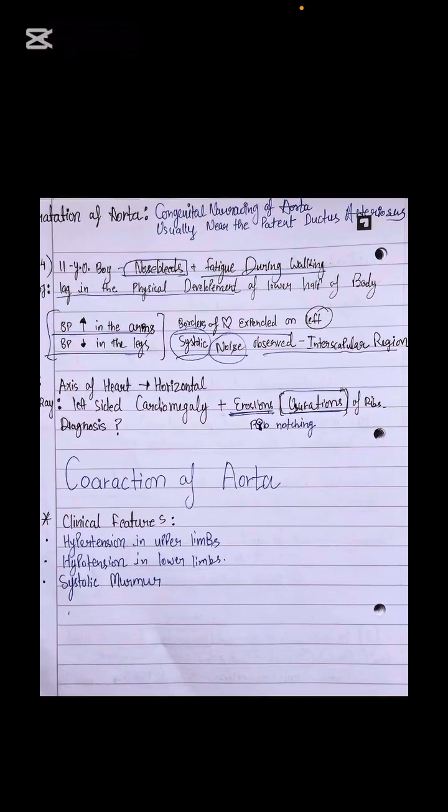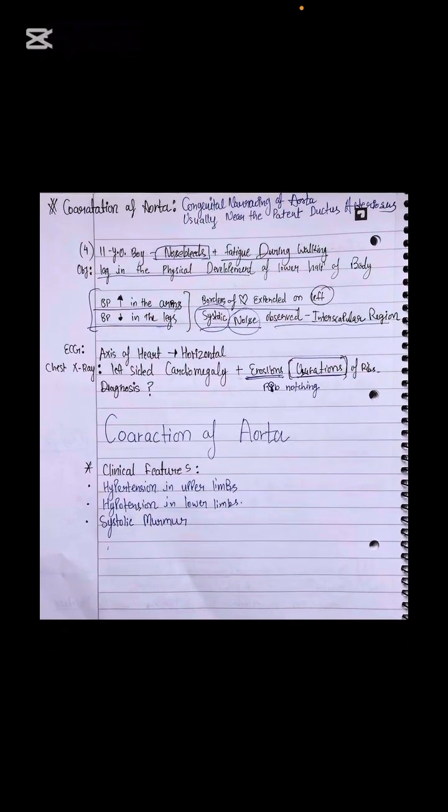Let's hear it from our pediatric patient. 11-year-old boy having nosebleeds, fatigue during walking, lag in the physical development of lower half of the body. BP is increased in the arms and decreased in the legs. So you got your hallmark finding for the question, right? So borders of the heart extended left, systolic noise, and ECG shows axis of the heart is horizontal. Chest X-ray shows left-sided cardiomegaly, erosions, ulcerations.